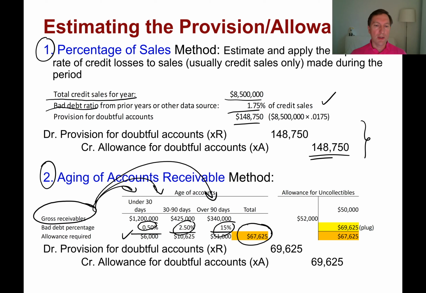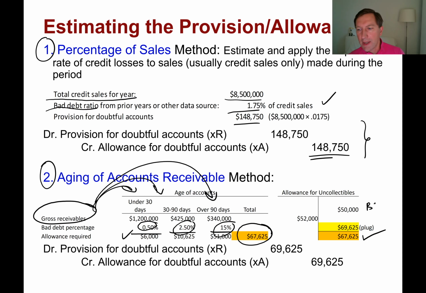Now, this total, think about it, is a total amount of accounts receivable that are on our balance sheet that we don't anticipate to be collected, right? So by very nature, it is nothing else but the ending balance on our allowance for uncollectibles, right? So we basically calculate here the ending balance of the allowance.